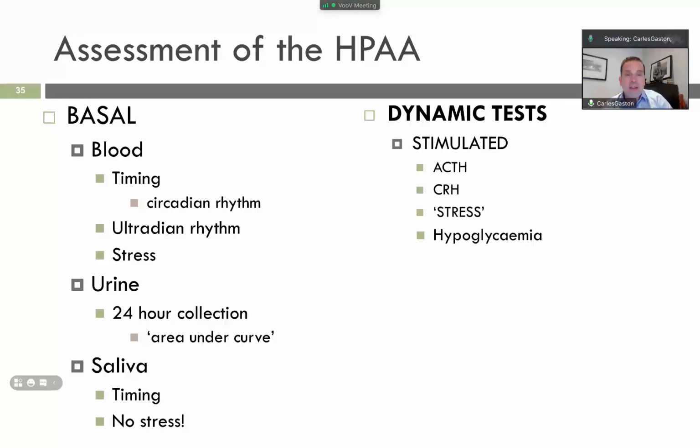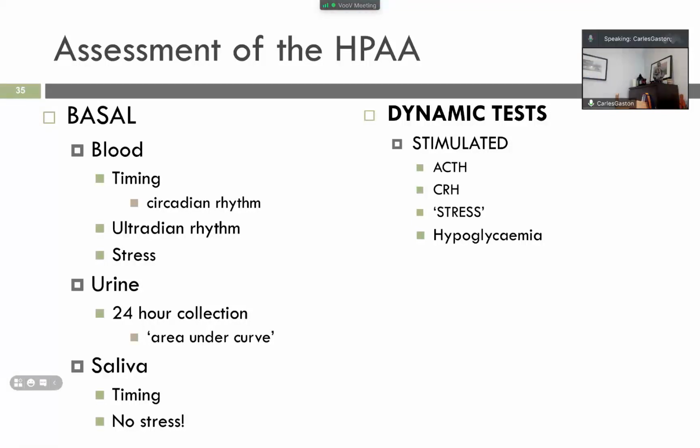So dynamic tests include stimulating, and you can stimulate by adding the ACTH hormone and corticotrophin releasing hormone, hypothalamic, or producing a stress or hypoglycemia. As we know, hypoglycemia is very important because what the ACTH produces is actually the reverse.